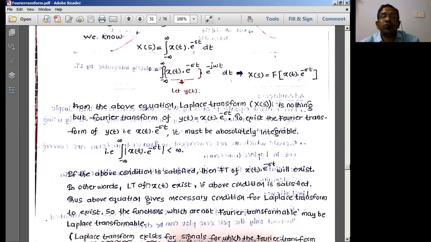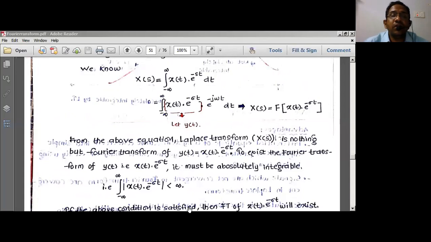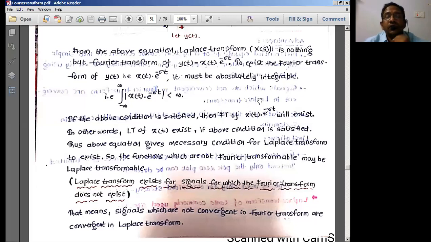We will apply this concept when we deal with problems. In the next class, we will go with problems on the Laplace transforms. So with this, we'll stop the introduction to the Laplace transforms.